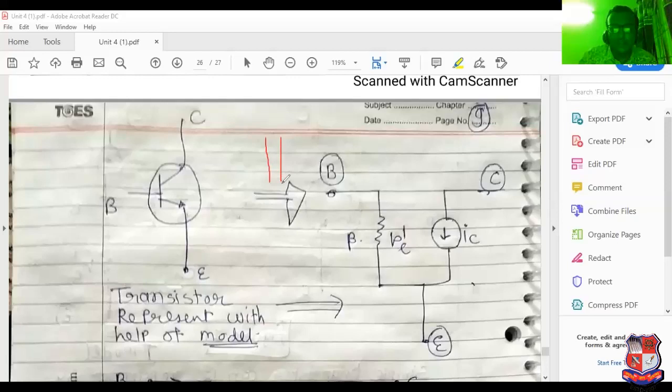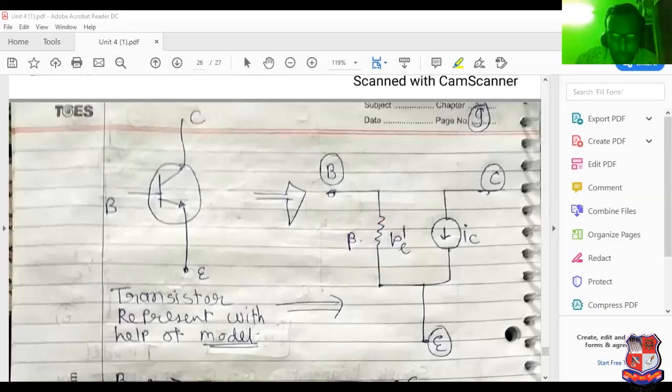See this. This is the horizontal line, and these two are vertical lines. That's why it is known as the pi model. See this very carefully. Input resistance beta Re dash, and here the IC current. So it can be represented in terms of the pi model.